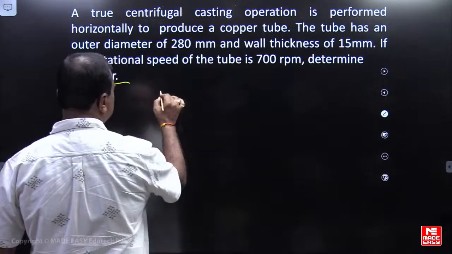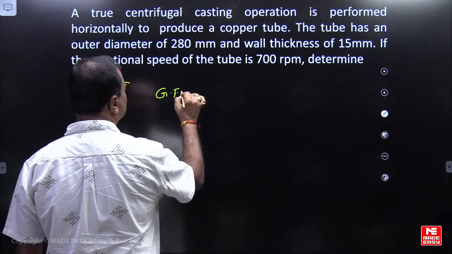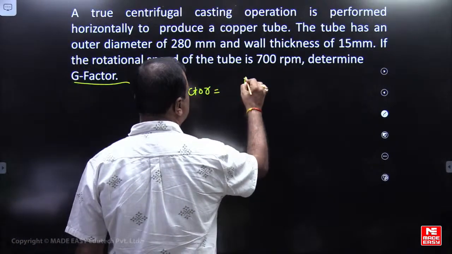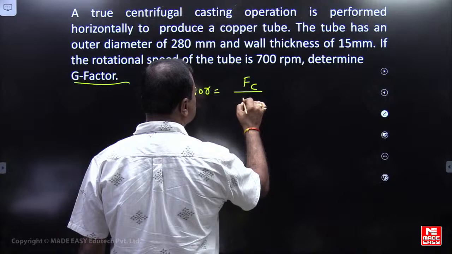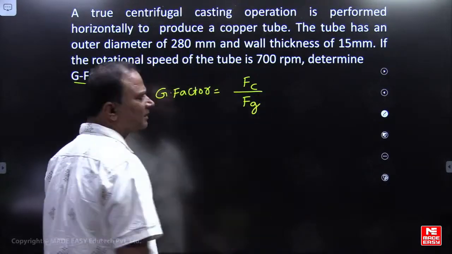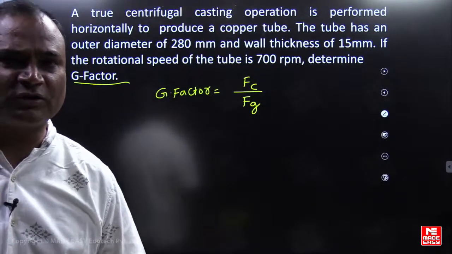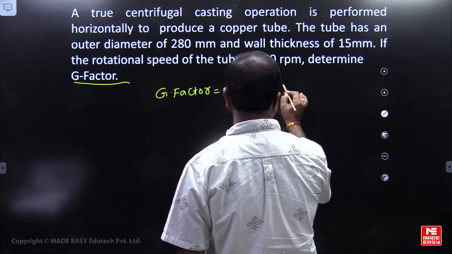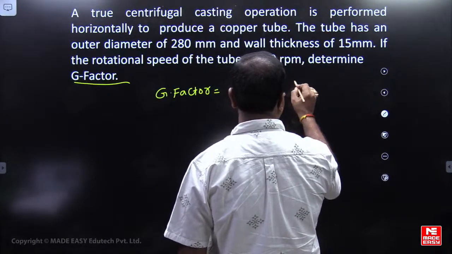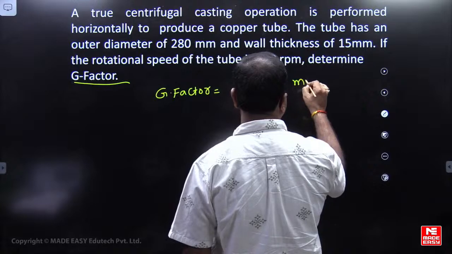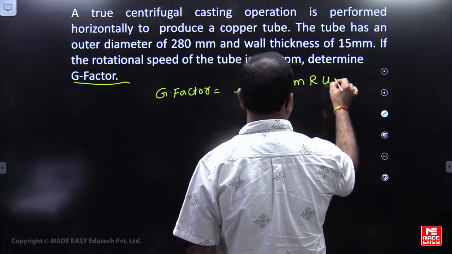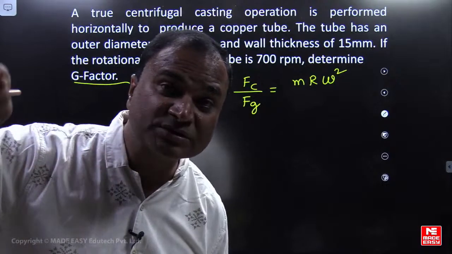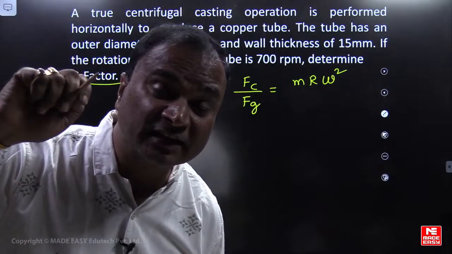So what is the G factor? We know already, G factor means gravity factor. It is a ratio between centrifugal force to gravity force. Please listen here carefully. In centrifugal force calculation, centrifugal force is m r omega square. We have to consider the outside diameter of the casting.